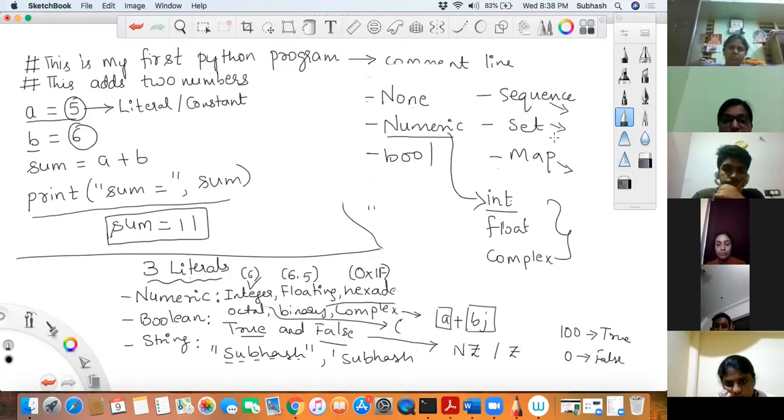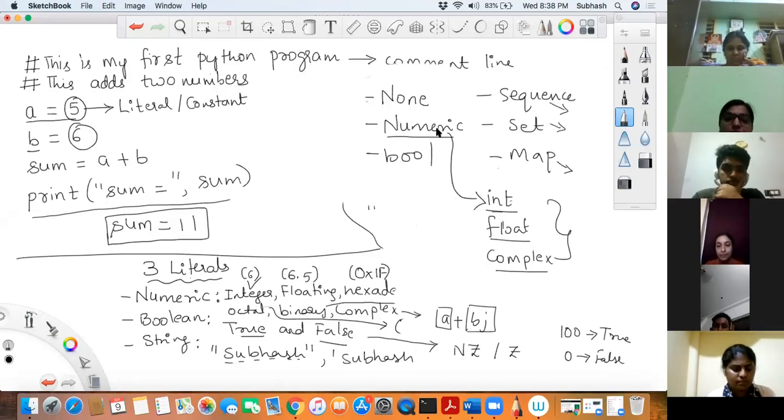I'm not discussing all this for now, I'm just giving you an overview. Whenever that chapter comes, I'll be discussing all those in detail. For now, because we have used numeric data types, I'm just expanding that. So numeric data types can be integer, floating point, or complex. And then we added these two numbers and printed the result on the screen. Do you understand this so far?